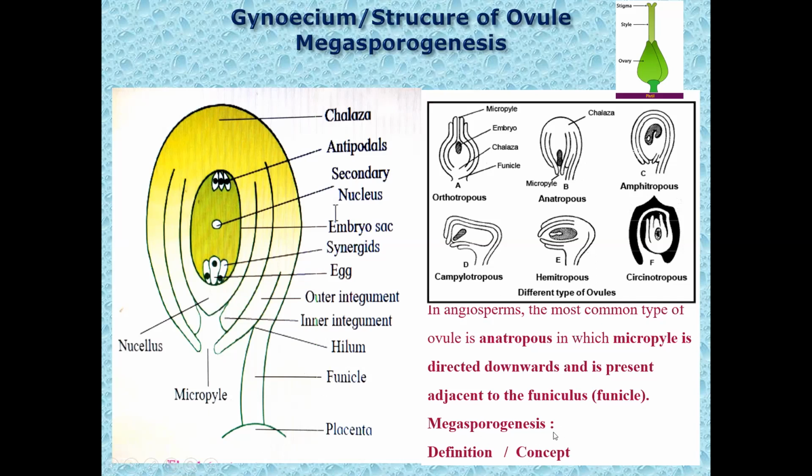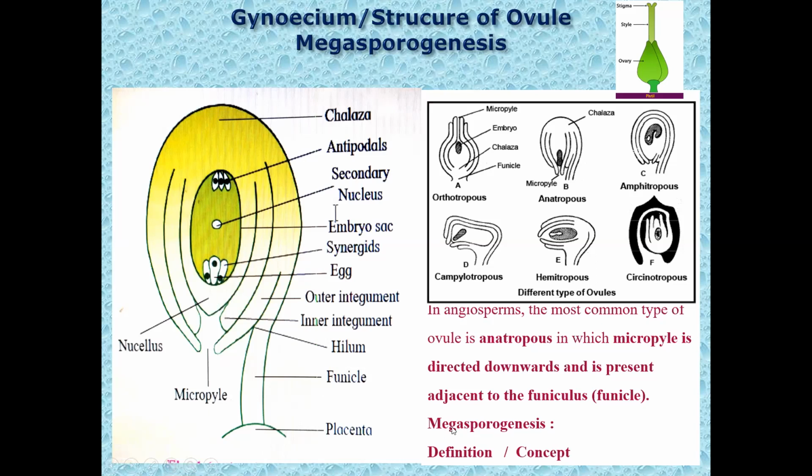Now the next concept is megasporogenesis. We have seen microsporogenesis, which we defined as the process of formation of microspores from the microspore mother cell. Same way we can define megasporogenesis. Genesis of megaspores takes place. Where are the megaspores produced from? From the megaspore mother cells. It is one of the cells of the nucellus towards the micropylar end.